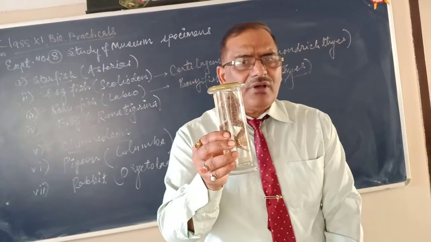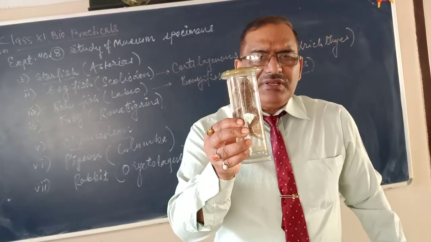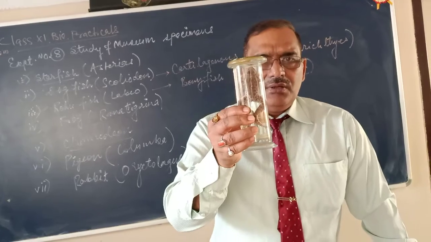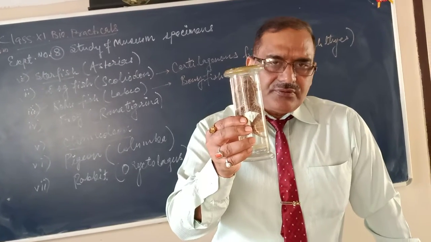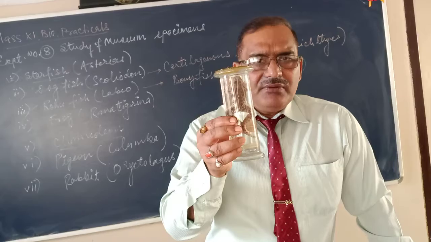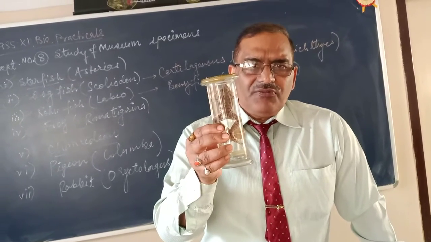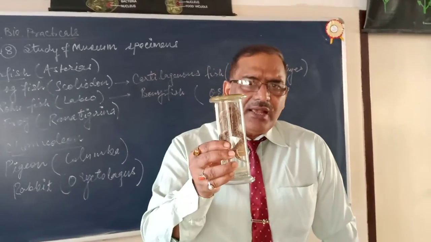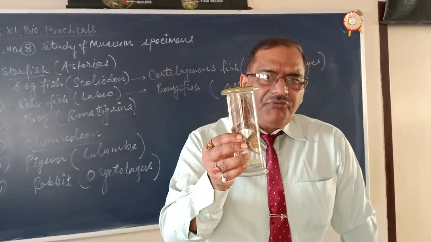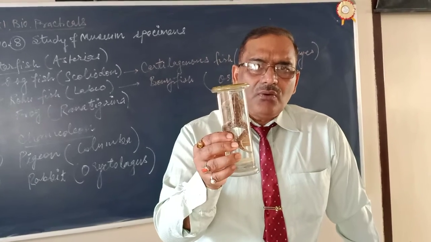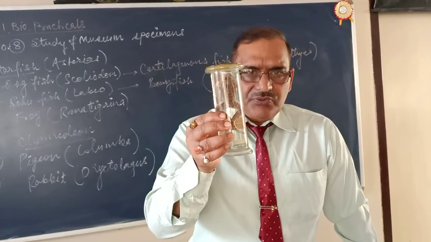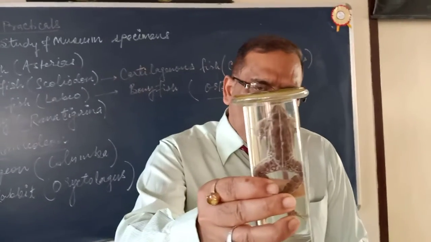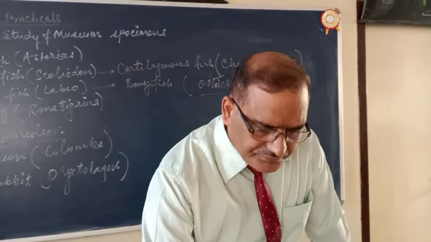So fishes and amphibians are cold-blooded animals because their body temperature is variable. Their body temperature is not constant like us. In mammals and birds, body temperature is fixed, so we are called homeotherm. But in fishes, amphibians, reptiles, body temperature is variable, not fixed, so they are called cold-blooded animals or poikilotherms. So this is the diagram showing the frog, the member of class Amphibia.